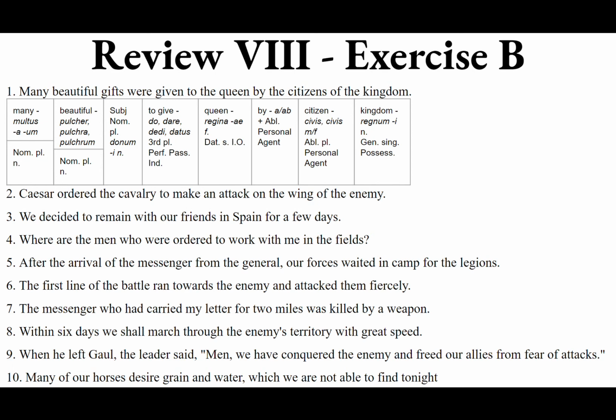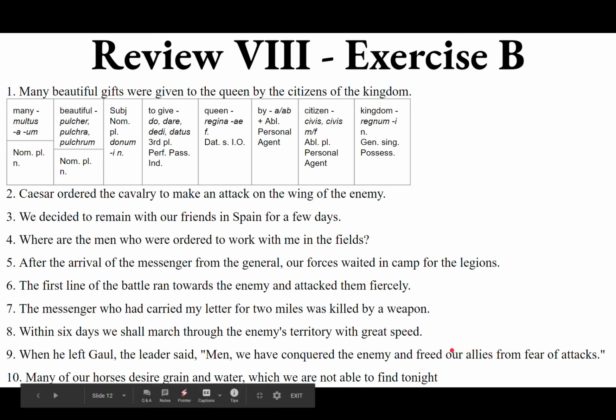Now, we conquered the enemy and we freed. Et, conjunction, et, we freed, we set free. Libero, liberare, liberavi, liberatus. So we freed. Perfect tense, liberav, and then imus, liberavimus. So vicimus et liberavimus. Whom did we free? Our allies. Direct object of the verb.